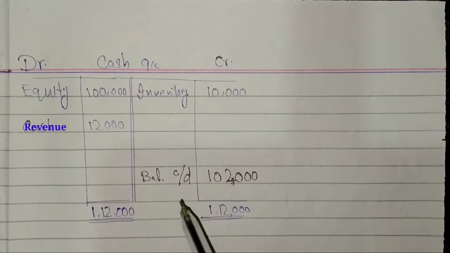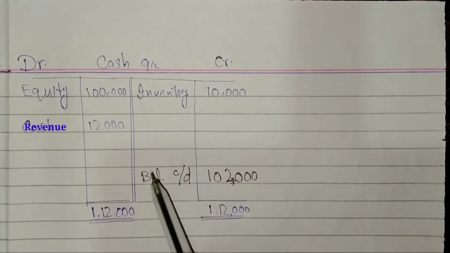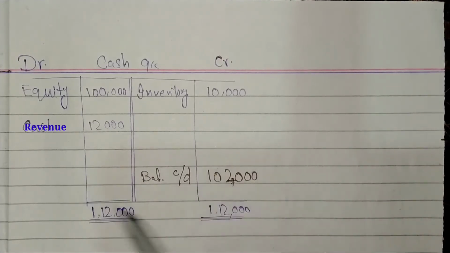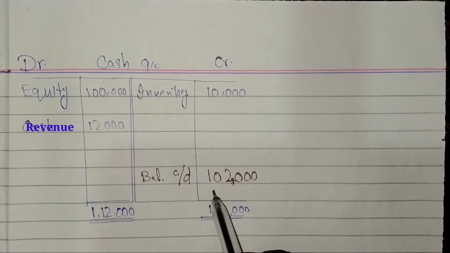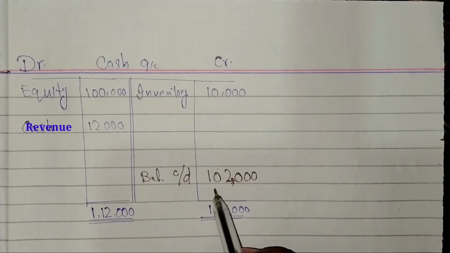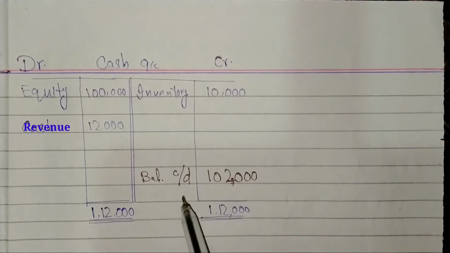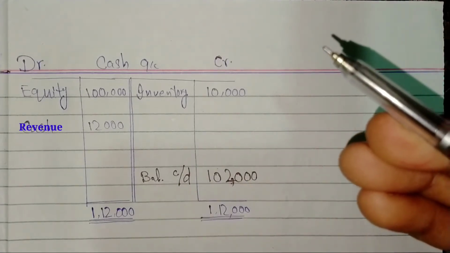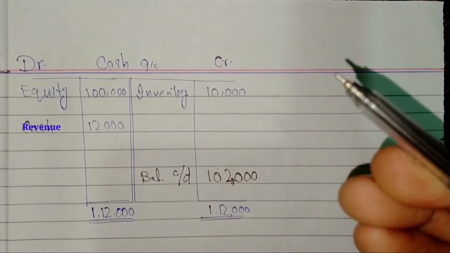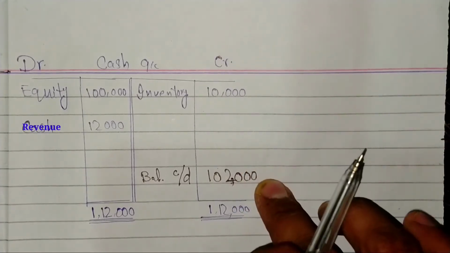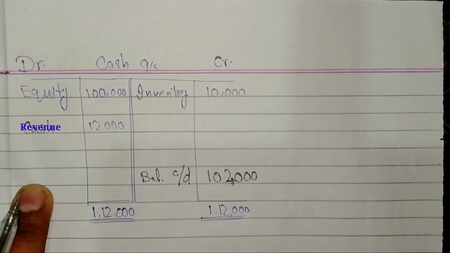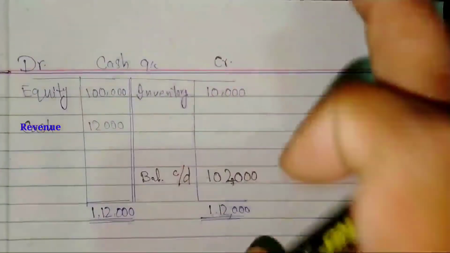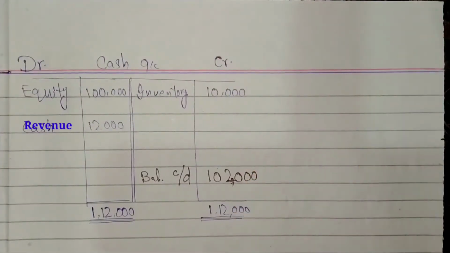Dear students, this is the cash account balance, which will be brought forward in trial balance on debit side. This is the most important point: the debit balance of T account will be entered in trial balance on debit side, just like this balance. If the balance shows on credit side of T account, it will be entered in trial balance on credit side.